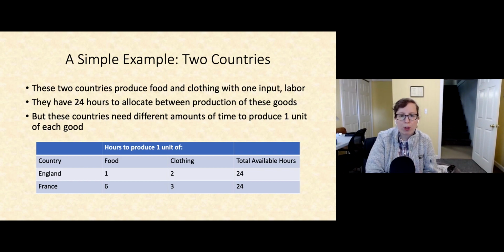So for example, we're going to say that it takes England 1 hour of time to produce 1 unit of food. And it's going to take England 2 hours to produce 1 unit of clothing. France, meanwhile, has 6 hours needed to produce 1 unit of food, and it needs 3 hours to produce 1 unit of clothing. And we'll say both countries have 24 available hours to distribute to the production of these goods.